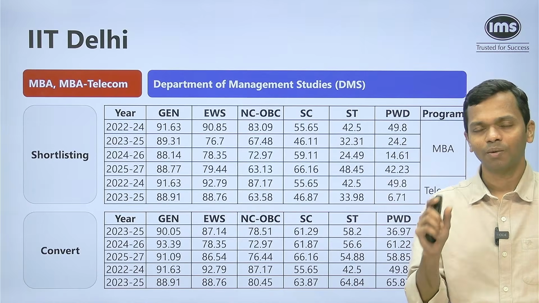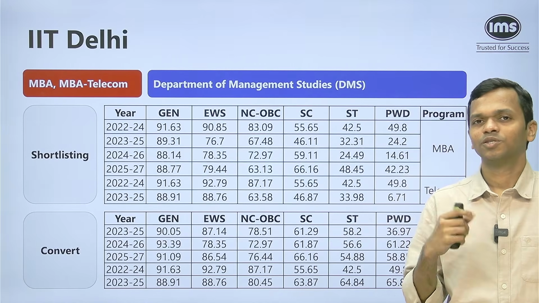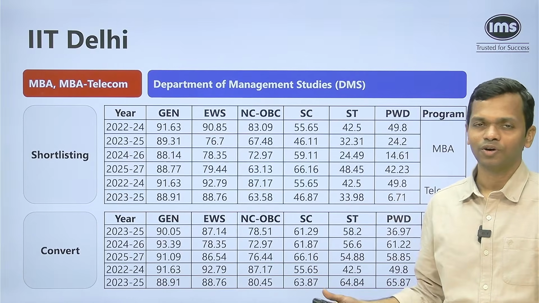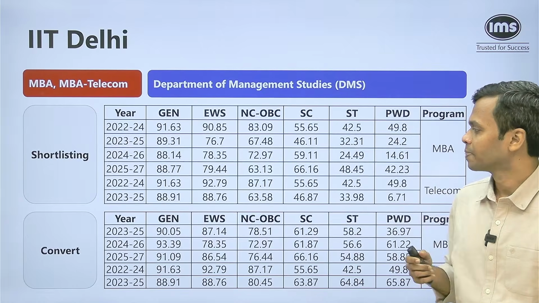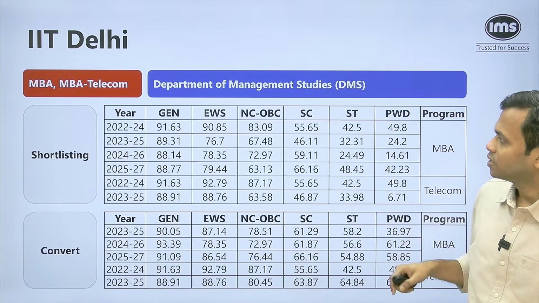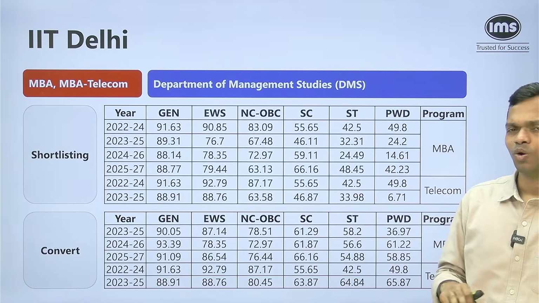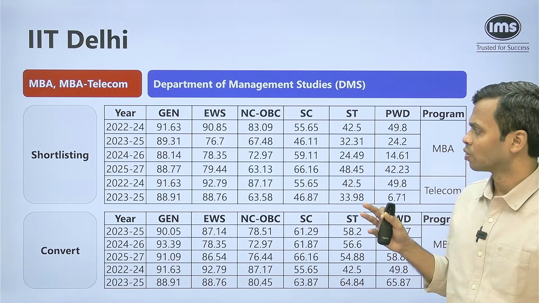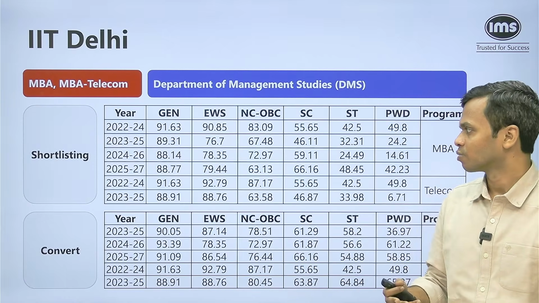When it comes to applying and keeping track of the application deadlines, it is very useful. But of course, the utility goes beyond that. You have a lot of cutoff data and score versus percentile data, etc. that is available. So check it out. But what you see here is basically for MBA and MBA Telecom programs, the cutoffs are not very different. It's not that MBA Telecom cutoffs are very low compared to the MBA cutoffs that are out there.